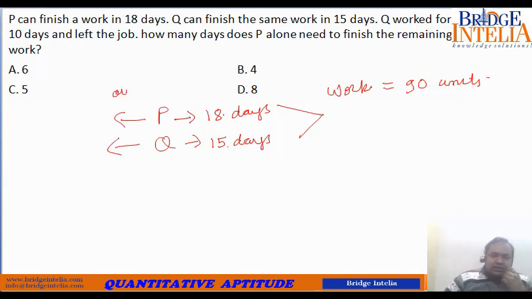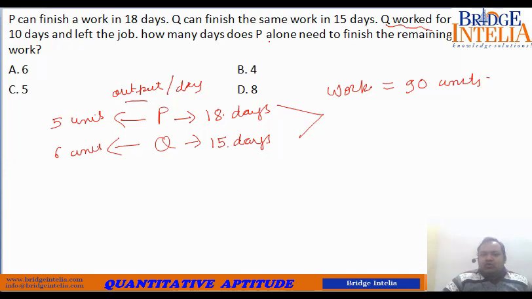Based on that, you can give mathematical value to their per day output. So in 18 days, 90 units. In one day, 90 divided by 18, that means P's output is 5 units. Similarly, Q's output per day, 90 divided by 15, is 6 units. What is the information? Q worked for 10 days and left the job. How many days does P alone need to finish the remaining job?